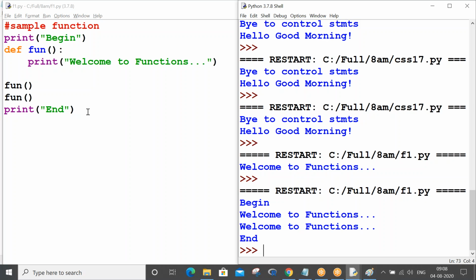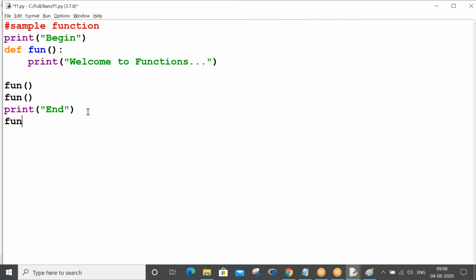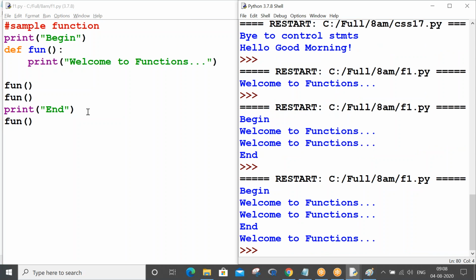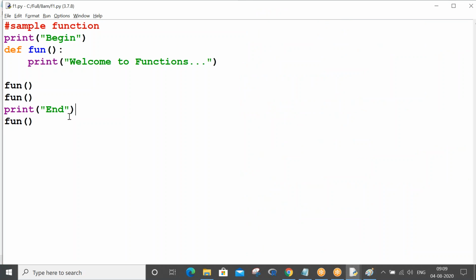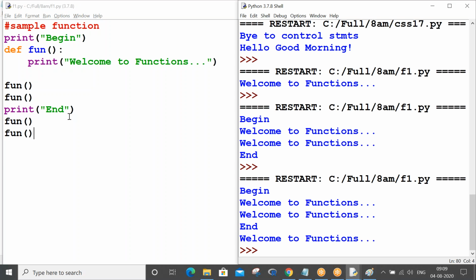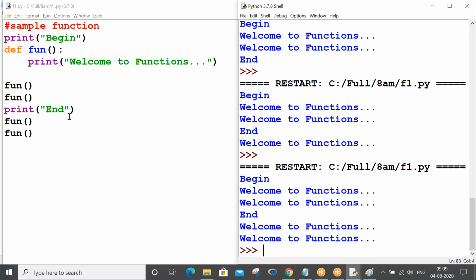Sir, do we have to execute it continuously only? Can't I execute it in some other place? Yes, you can execute it in some other place also in your code. After writing the end statement, again I wanted to execute my function. Yes, you can do that. So likewise you can call your function 100 times, it will get executed. Am I right or wrong? You must have clicked the plus button on your remote 100 times, more than that, that many times it worked. Can you relate and understand what I'm speaking? So that's how it is.